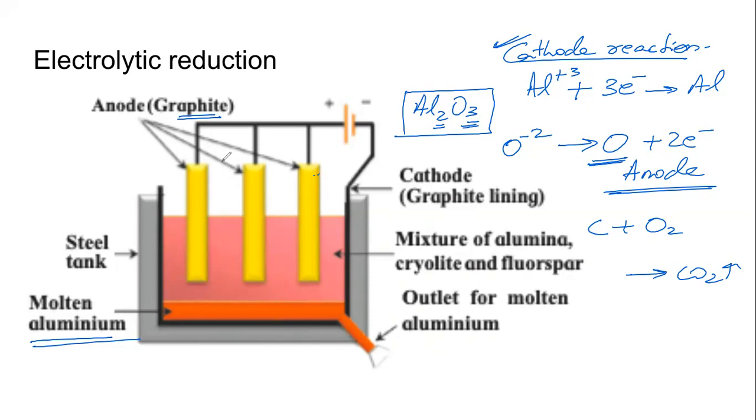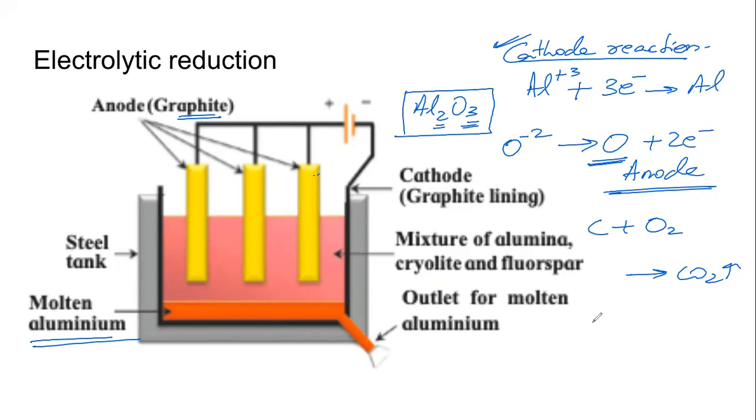So हमको ये बार-बार replace करना पड़ेगा. And that is a question. Why do we need to replace anodes? We need to replace anodes because the carbon in the anode is constantly reacting with oxygen and getting wasted as carbon dioxide.